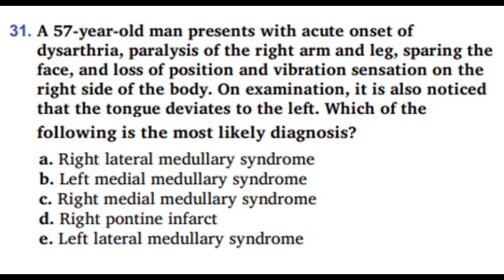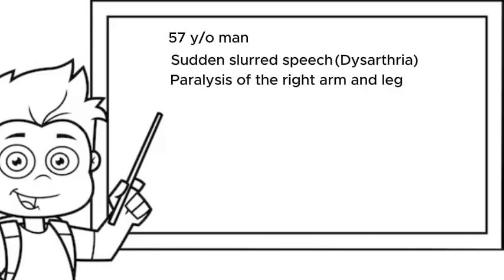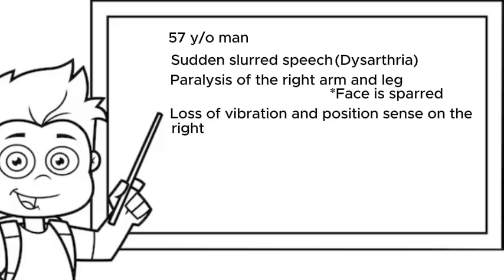Now, for cases like this, I like to analyze the question. So basically, we are given a 57-year-old man, and we're told that he presents with sudden slurred speech, what we call dysarthria. He has paralysis of the right arm and leg, but hold on, his face is spared. He also has loss of vibration and position sense on the right side of his body.